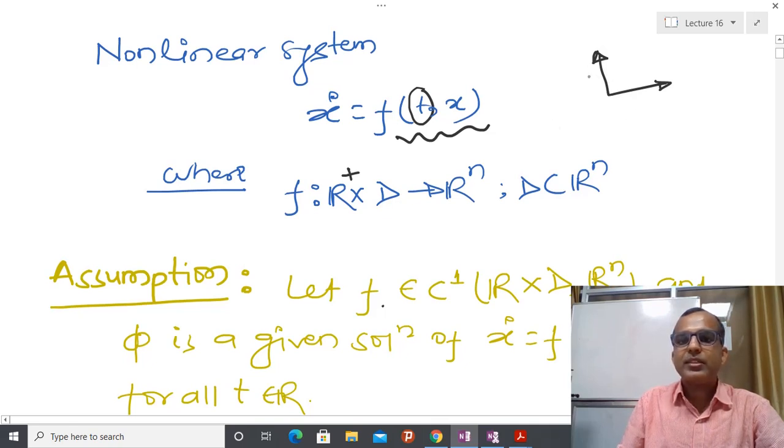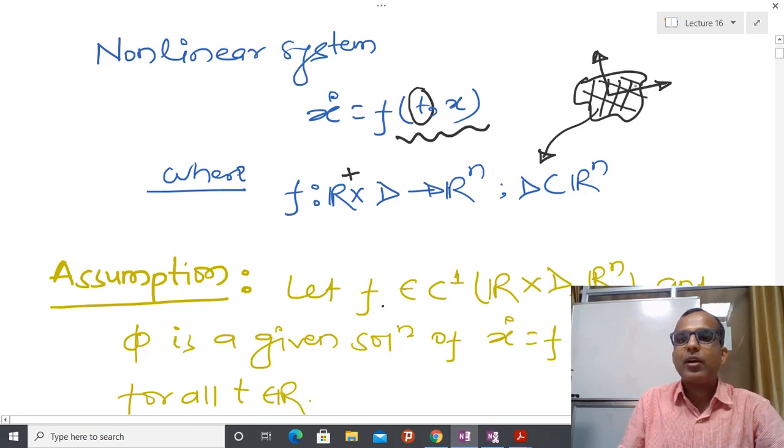But if you look at that particular system, you find that the model is only valid in some small vicinity, and that vicinity is nothing but D. And here that is a generalization. A similar kind of situation holds in Rn dimensional space.